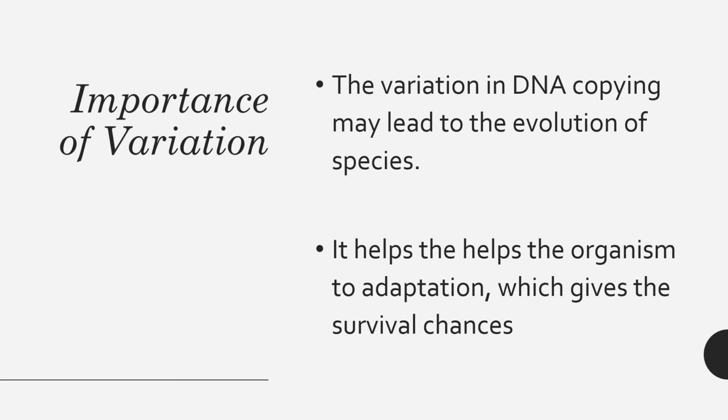Suppose the temperature of the water increases due to global warming; then definitely the bacteria will die. But only those will survive which have developed resistance to heat. So variations are useful for the survival of species over time.